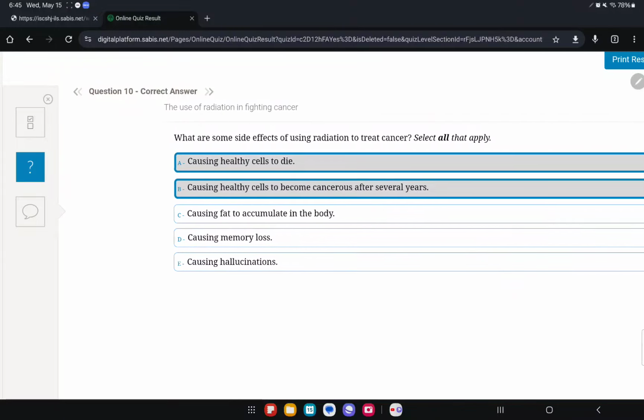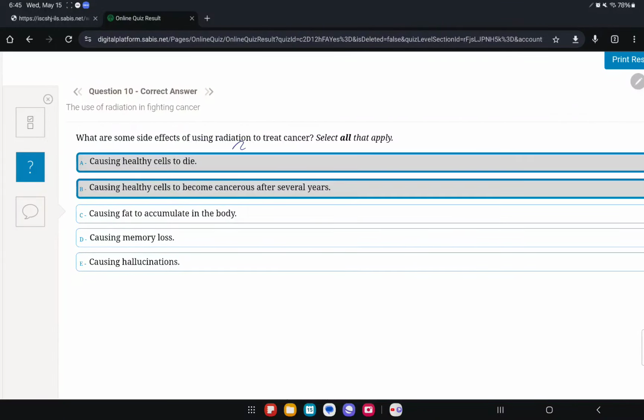Question 10. Okay, what are some side effects of using radiation to treat cancer? Causing healthy cells to die and causing healthy cells to become cancerous. I didn't explain this. It's in the book. I'm not going to go back and read that part. But some people choose not to use radiation in treating cancer because this radiation will end up also having some side effects on your body. It's not all fun and games and oh, I killed the cancer cells, I'm good. No, it's also going to spread that radiation to the cells beside those cancer cells, even if they were healthy, and it would cause those healthy cells beside the cells you just killed to become infected with radiation and get cancer. So it causes some healthy cells to die, and it may cause them to become cancerous.